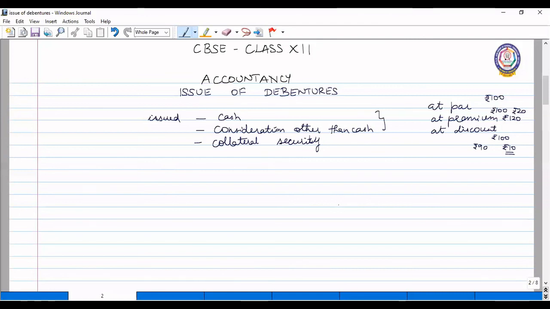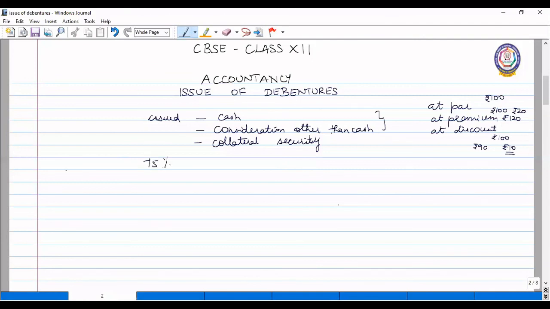Before passing the entry, we have to confirm whether the minimum subscription is received. The minimum subscription to be received for the debentures according to Section 39(1) of the Companies Act is 75%.